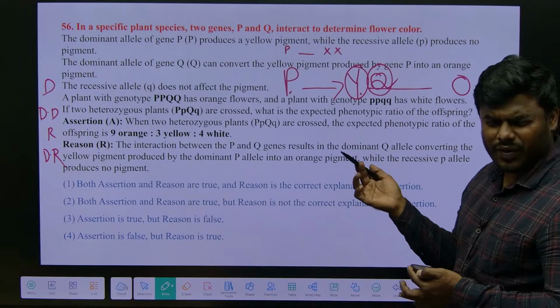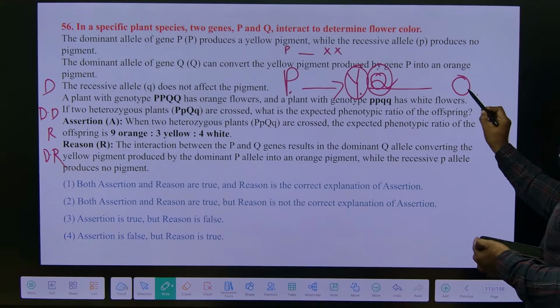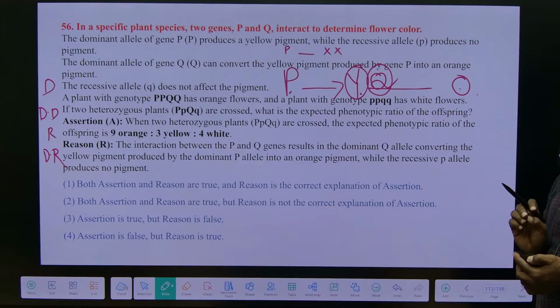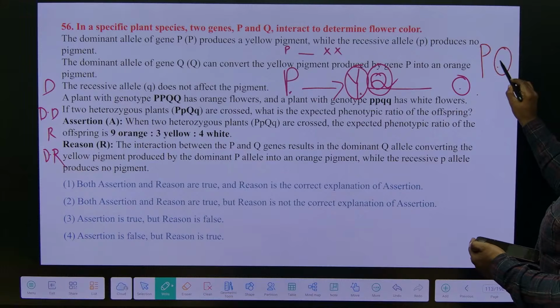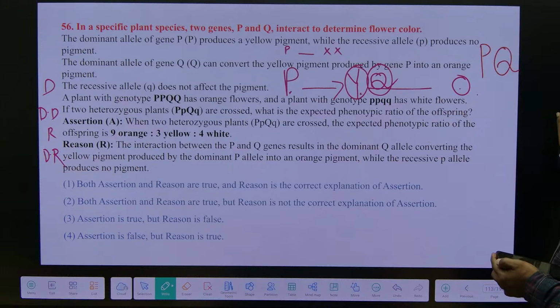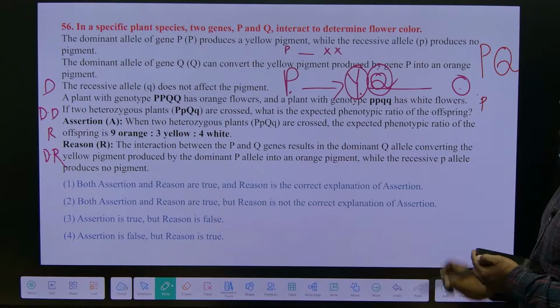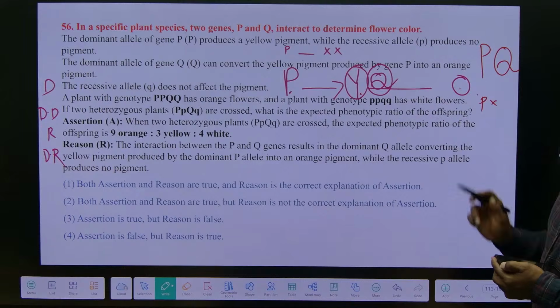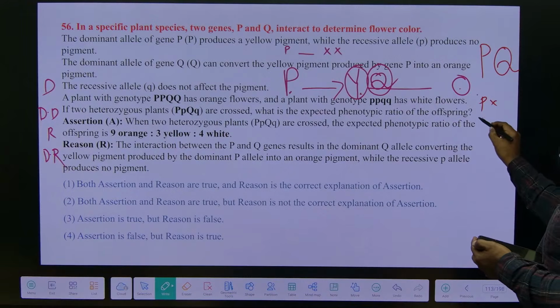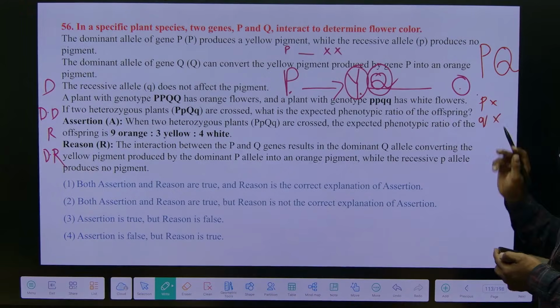Correct? Now can I say one point here? If I want to get orange, how many dominant alleles are required? Definitely I require 2 dominant alleles, capital P and capital Q. This is clear. Small p produces no pigment. Next, small q does not affect the pigment.